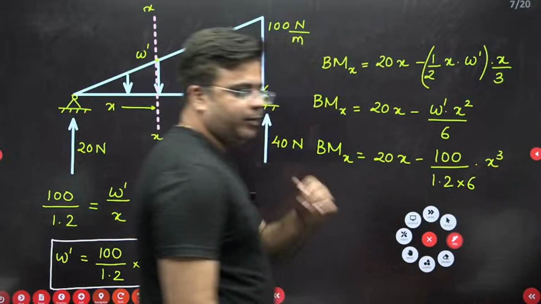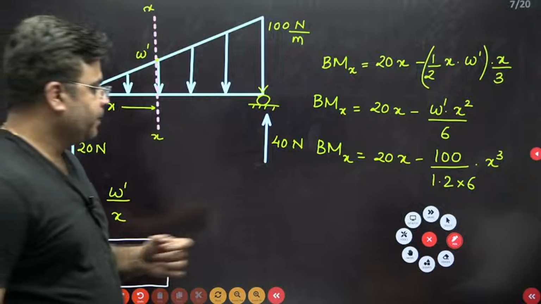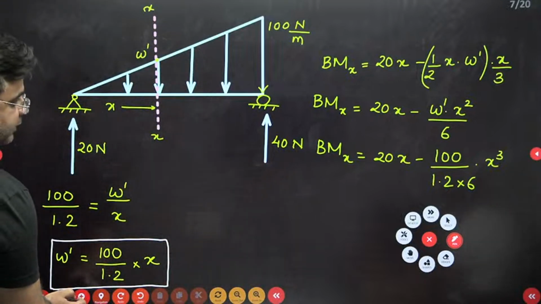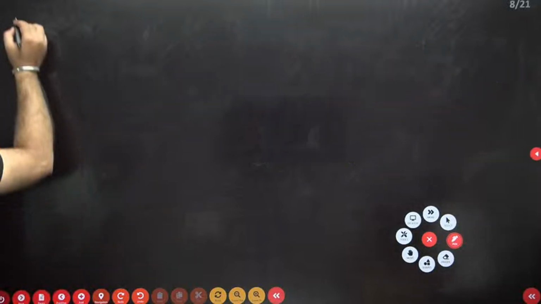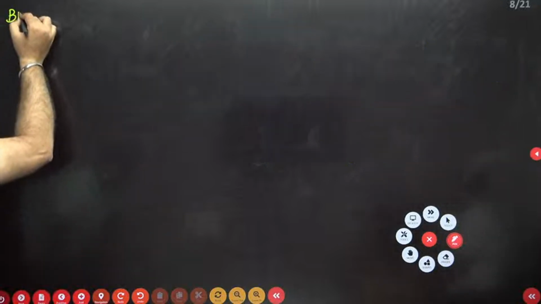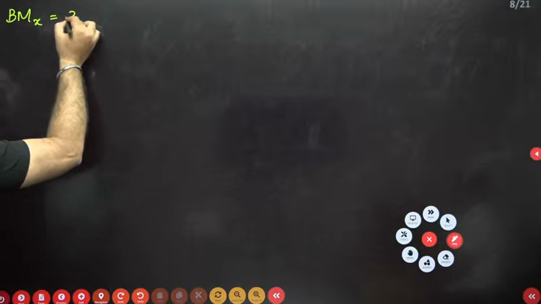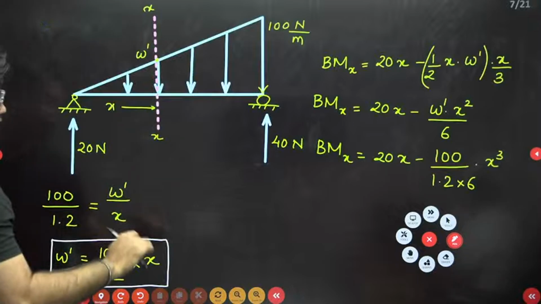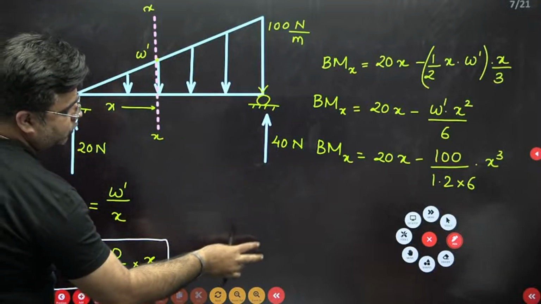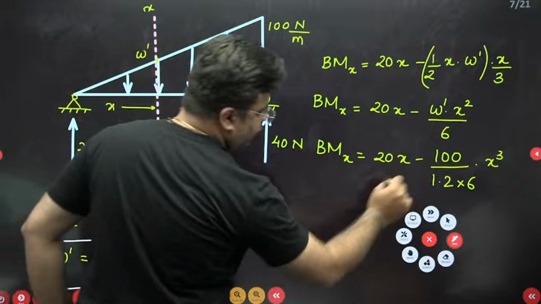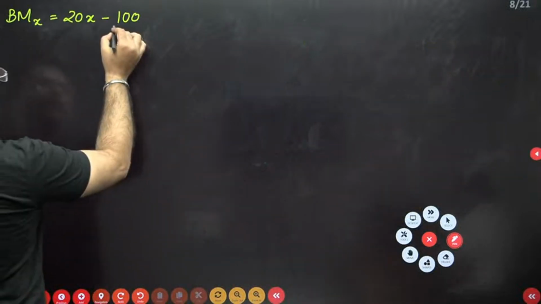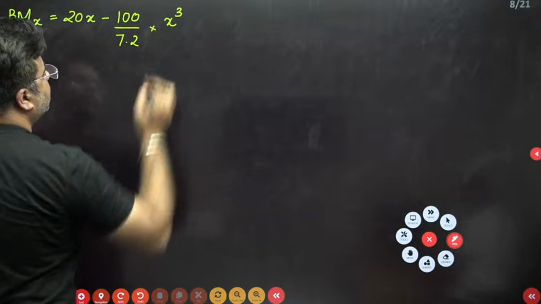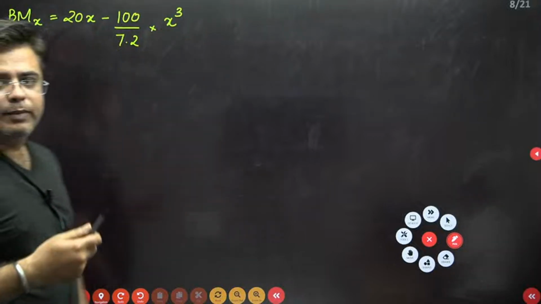So this is your bending moment at section X, right? So bending moment at section X is 20x minus 100 by 1.2. So this will be how much? This will be 7.2. So 100 by 7.2 into x cube.